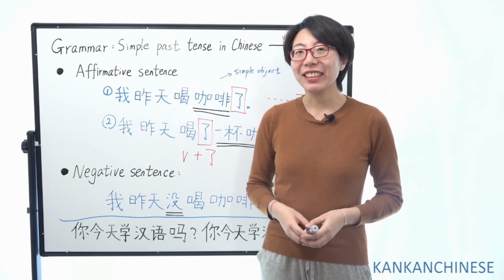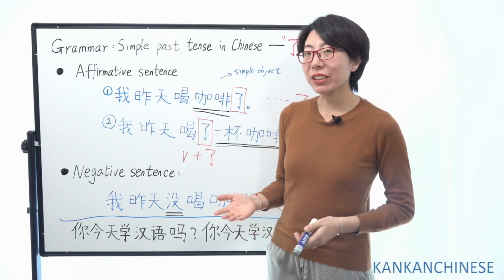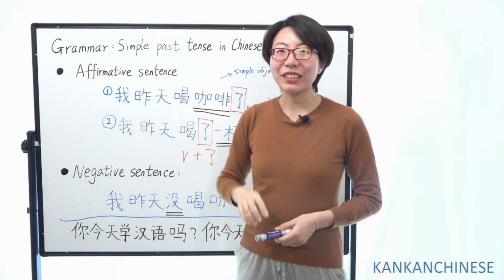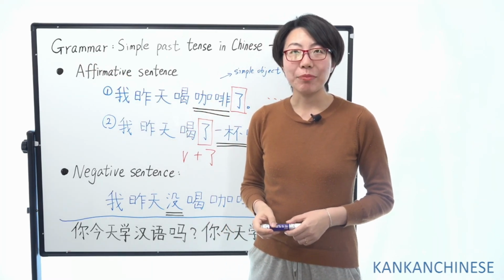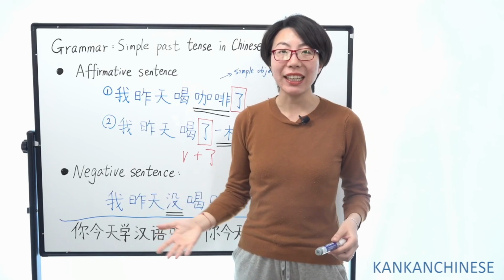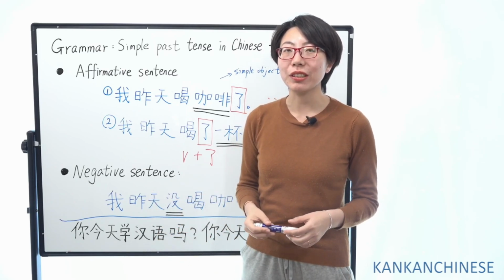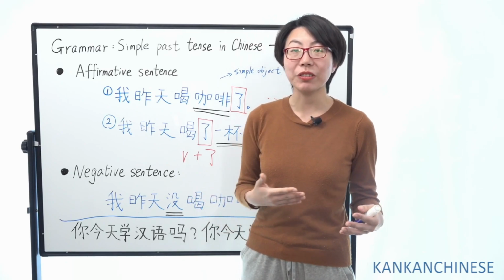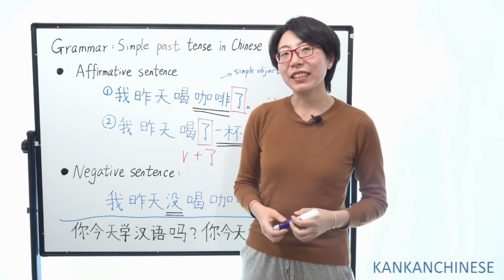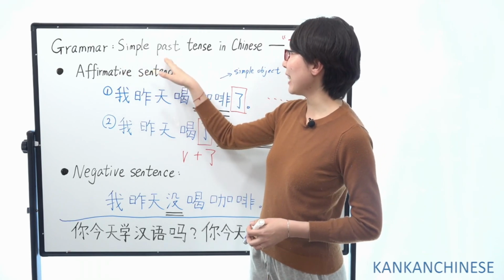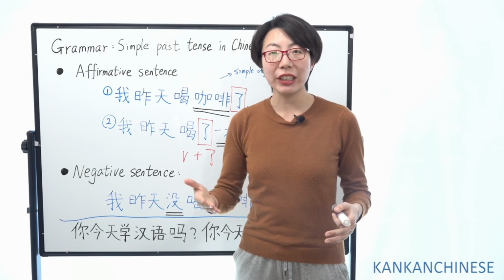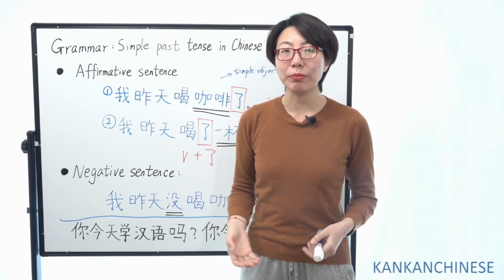I'm Gao. So today we're going to talk about grammar in Chinese. And this is a very important one because when we talk about the past, we always want to say, like, I watched a movie yesterday or I had a cup of coffee this morning. So how to express the simple past tense in Chinese? For most foreigners, especially beginners, it's very difficult to master.